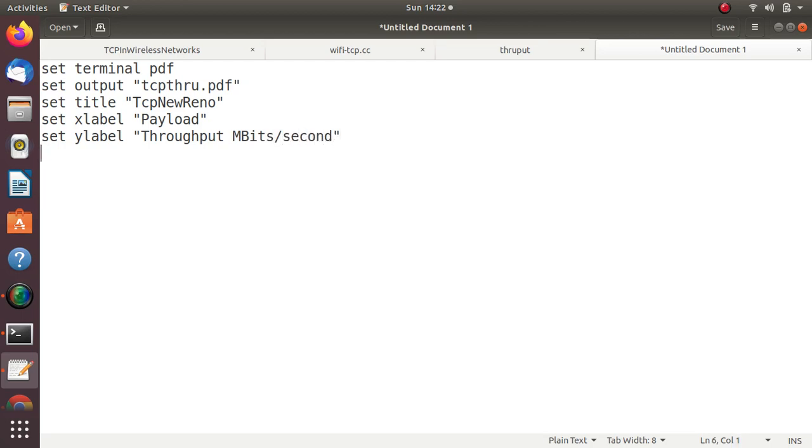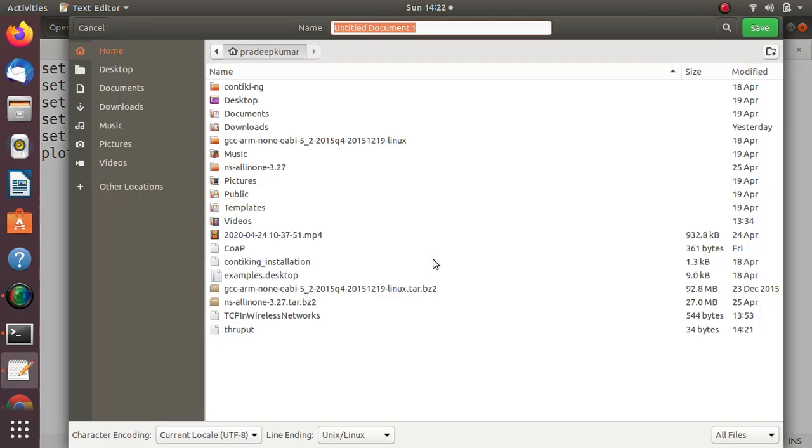Okay, then plot. The name of the file is throughput, with no extension, using 1:2 with linespoints, title TCP new Reno. So this is what we are going to plot.